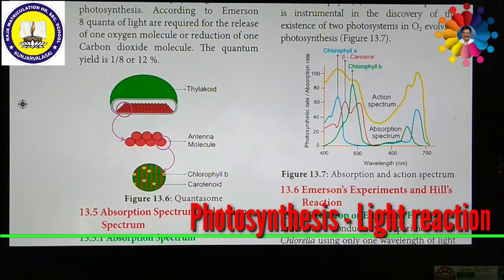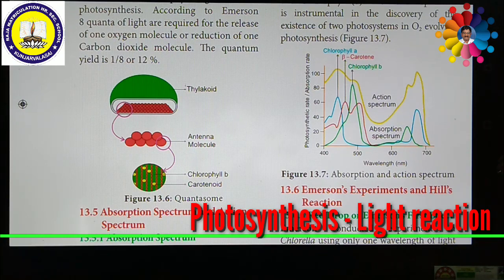Then action spectrum. What is action spectrum? Action spectrum is the effectiveness of different wavelengths of light on photosynthesis, measured by plotting against quantum yield. The curve shows the rate of photosynthesis at different wavelengths of light and is called the action spectrum. Look at the picture. Both the action spectrum and the absorption spectrum are shown in this picture.